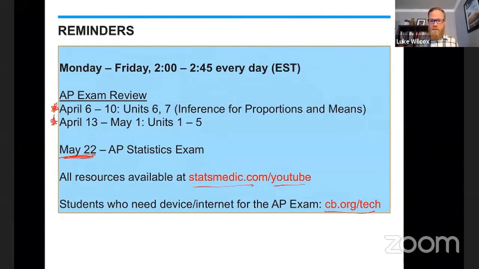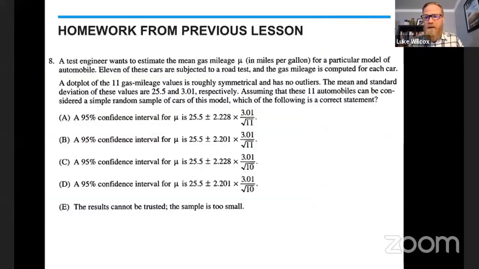Okay, now that we have those reminders out of the way, I think we can jump into the homework problem that Mr. Murphy gave you yesterday, which is also a very good preview of what's to come in the lesson that you're going to see here today. So let's jump right in. Follow along with me here.